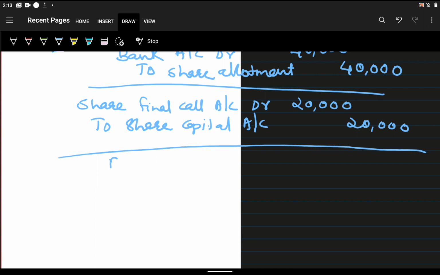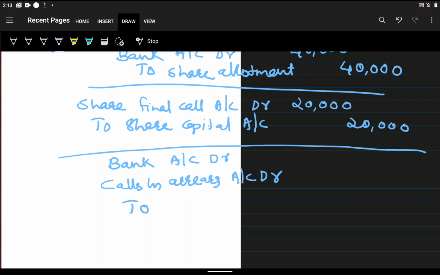So at the time of receiving the money through bank, it will be like this: bank account debit, calls in arrears account debit, to share final call.